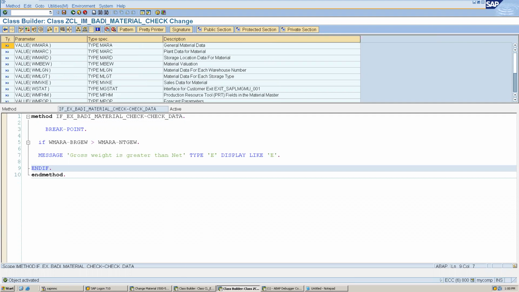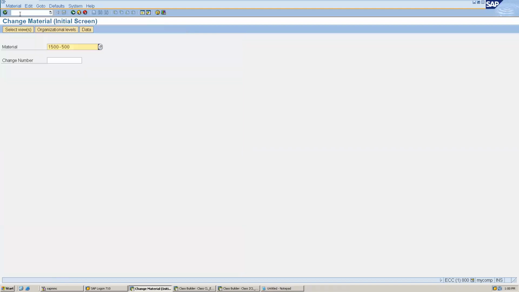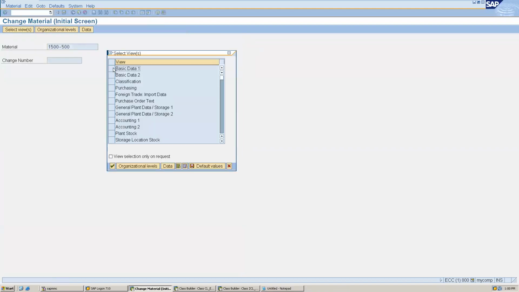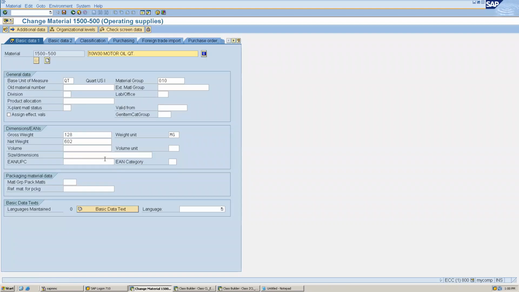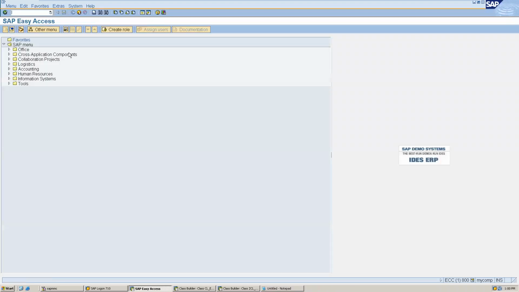Okay, now we will check. So I will open again slash n mm02. Are you getting right what we are doing? It is very simple. And if I put something and press save button, it has not stopped.